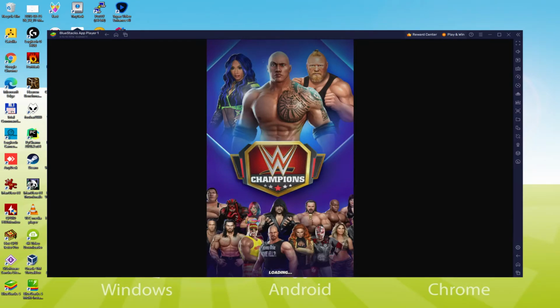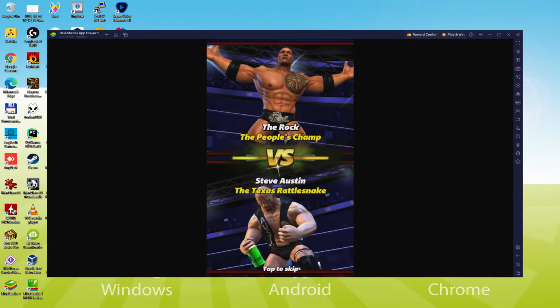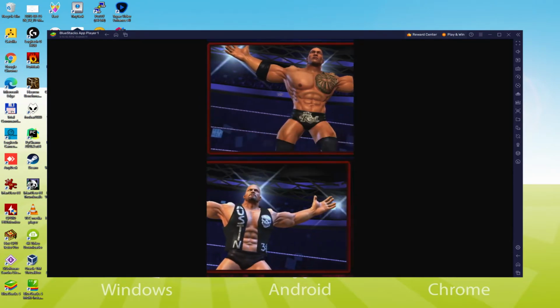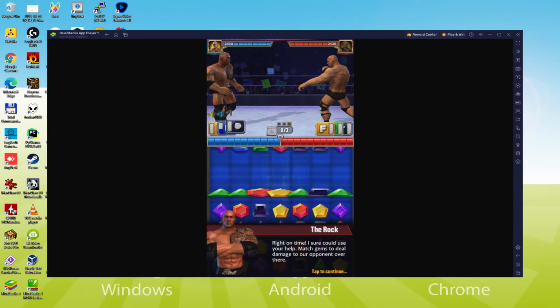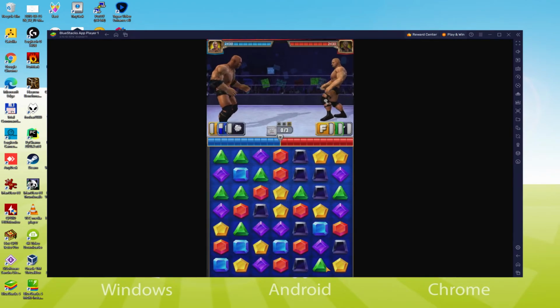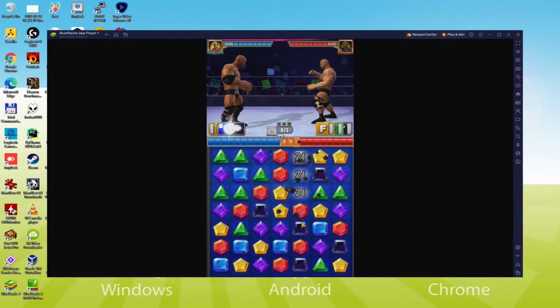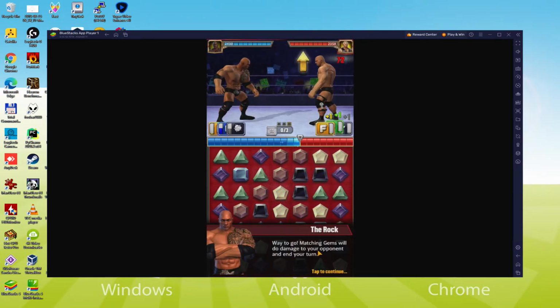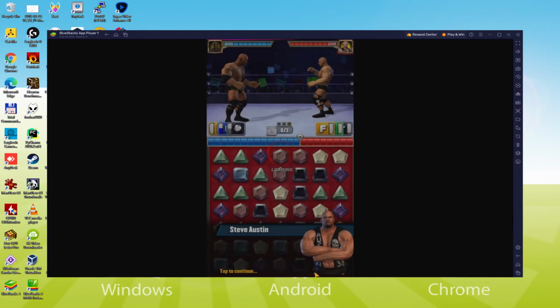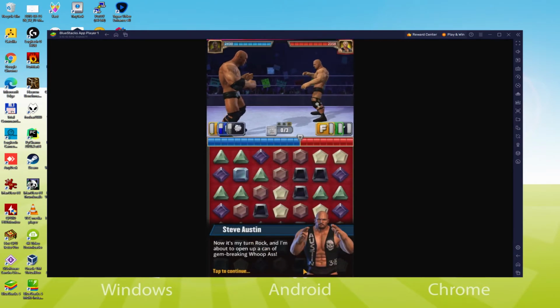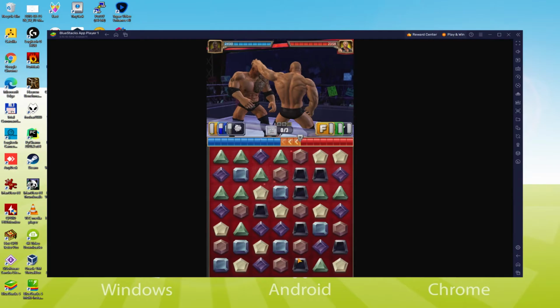Today we are going to see how to play WWE Champions on PC using the brand new BlueStacks 5, that is designed for blazing fast speed and high-octane action. We will be able to easily download and install WWE Champions and enjoy the game on our Windows PC with keyboard, mouse and big screen thanks to BlueStacks 5, which is the Android emulator that we recommend to play WWE Champions. So without further ado, let's get to it.